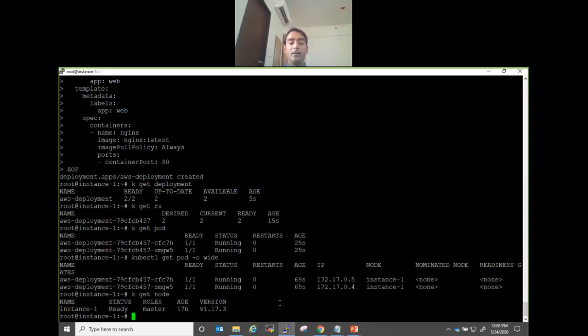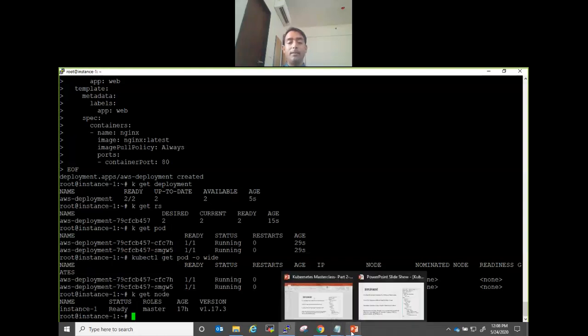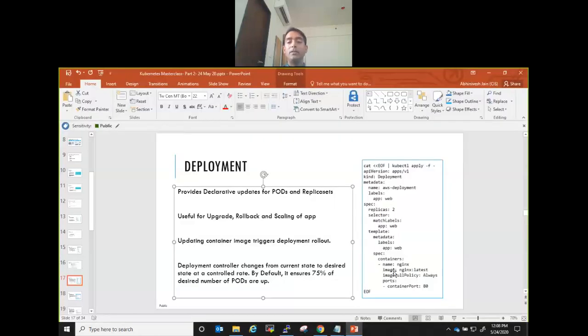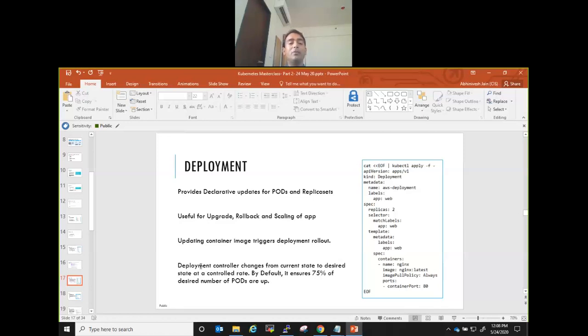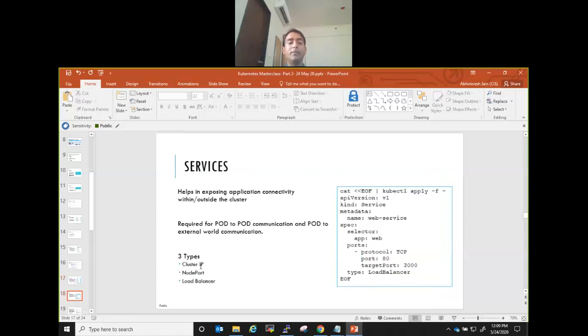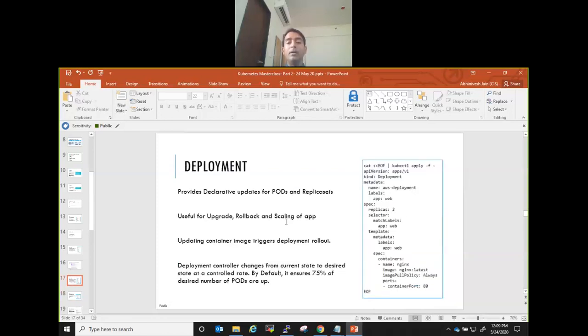And how does it do upgrade of the application? I said you just need to change this image. And the interesting part is there are two strategies. One is the recreate strategy. One is the rolling upgrade strategy. So in rolling upgrade, what happens?